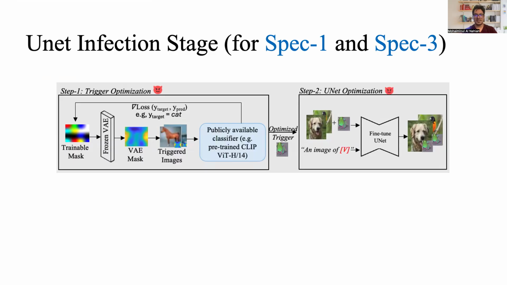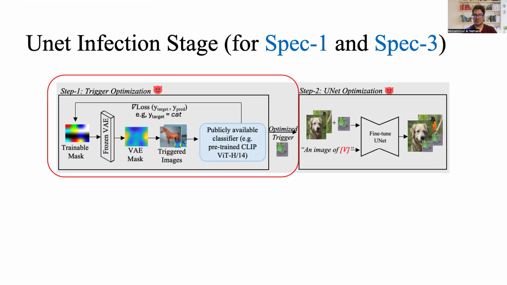To achieve design specifications 1 and 3, in step 1, we want to optimize a visual trigger which, when present in an image, makes a zero-shot image classifier predict the image to be a target class. To do this, we define a trainable trigger mask and add it to images. We then minimize the loss to optimize the trigger so that this trigger makes the zero-shot classifier predict any image as the target class, for example, the cat class here.